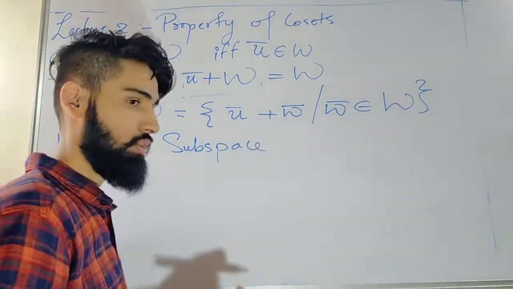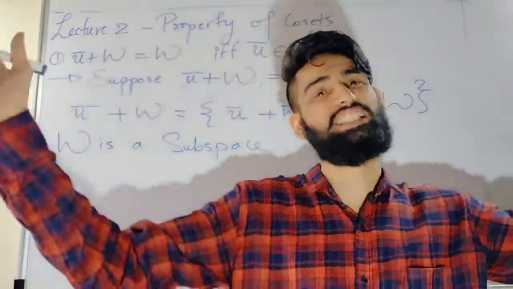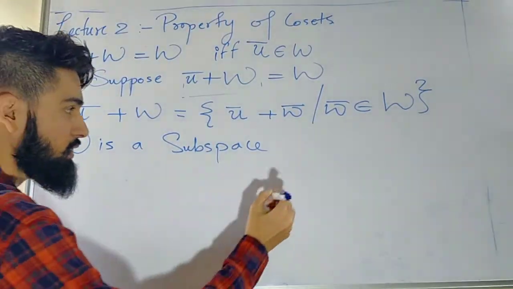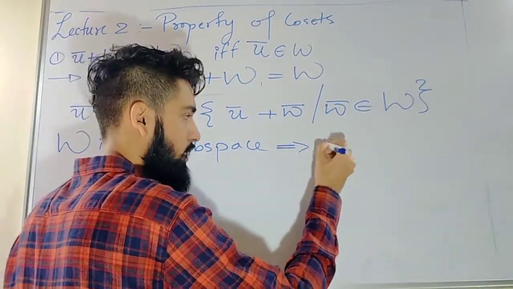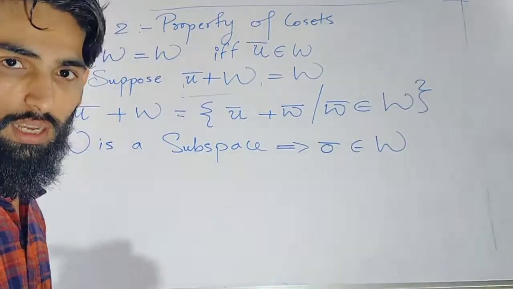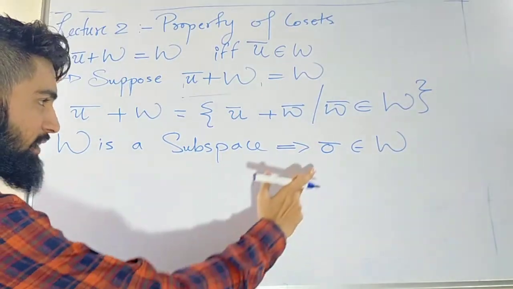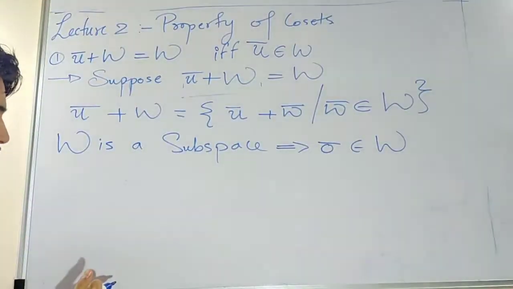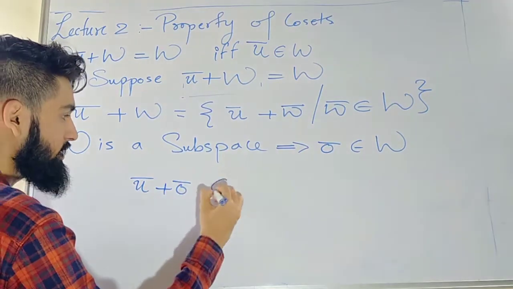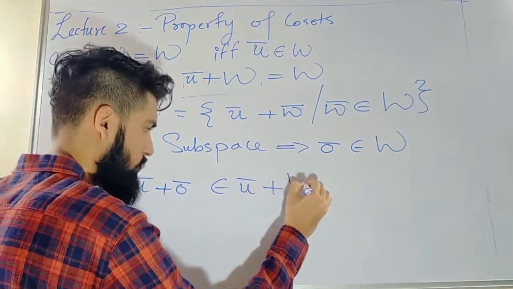Subspace means what? It itself is a vector space inside a bigger vector space, right? So if my W is a subspace, this implies my 0 bar is an element of W, since it is a subspace. If my 0 bar is an element of W, then I know that my u bar plus 0 bar is an element of u bar plus W. Correct?